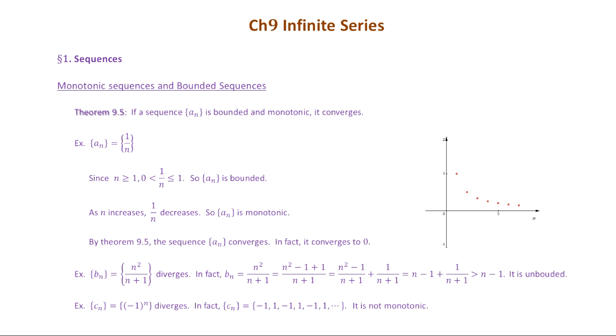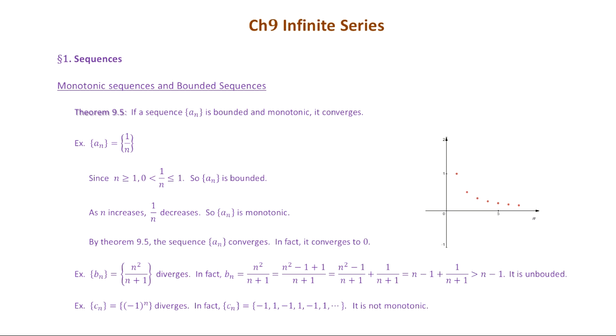In the next example, the sequence Bn is n squared over n plus 1. And we can claim this sequence diverges. So that means it does not have a limit. Okay, and you can easily see we got n squared on the top. So when n becomes large, this n squared becomes very large, and at the bottom we got n plus 1, which also increases, but not as fast as the top. So the whole thing, if you divide n squared by n plus 1, it still gets larger and larger, and it doesn't have a limit.